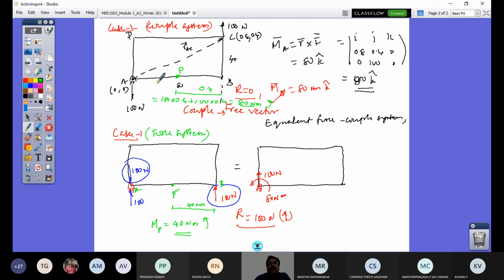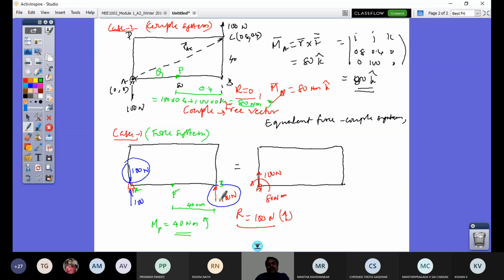So if I take any other point, another point Q here, and I take moment, I get 80 Newton meter. Whereas here the value will change. So that is another important difference, and that's where you call this a couple, a free vector. It can be represented anywhere in the configuration. The effect is the same.